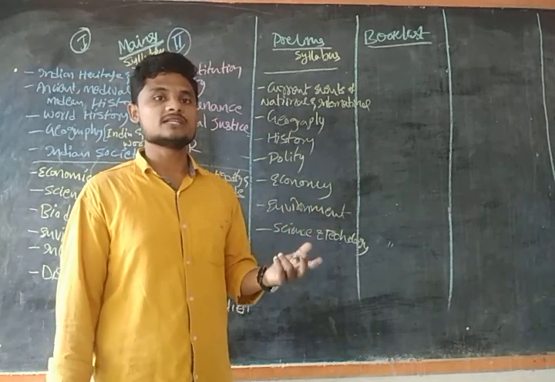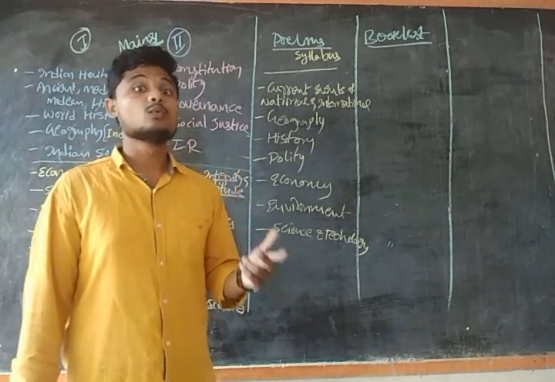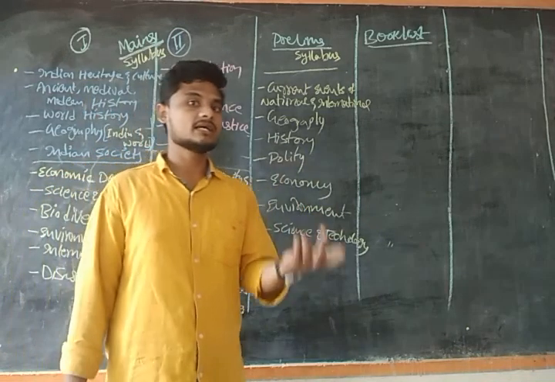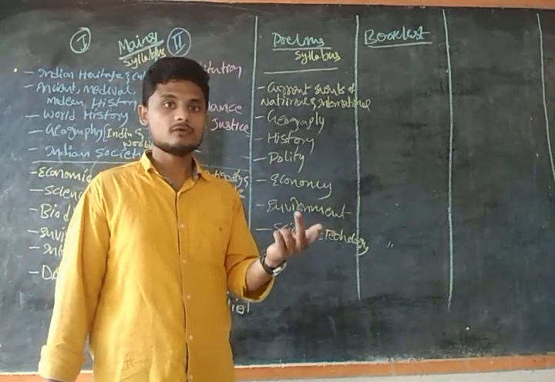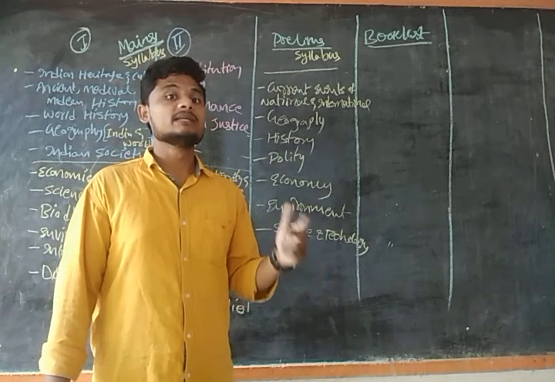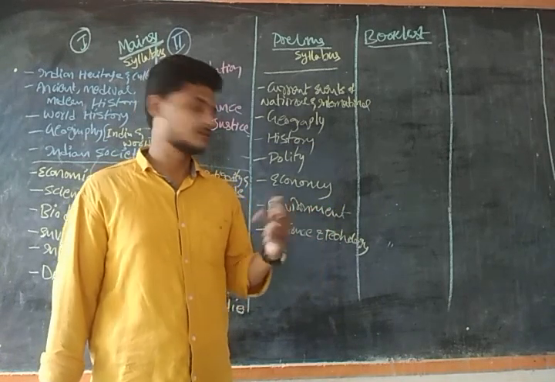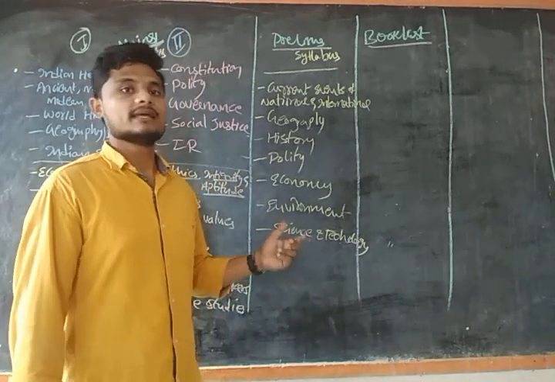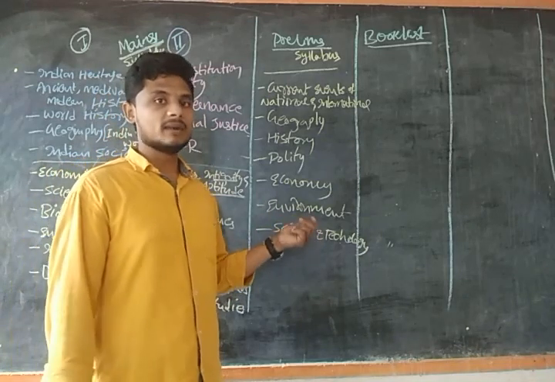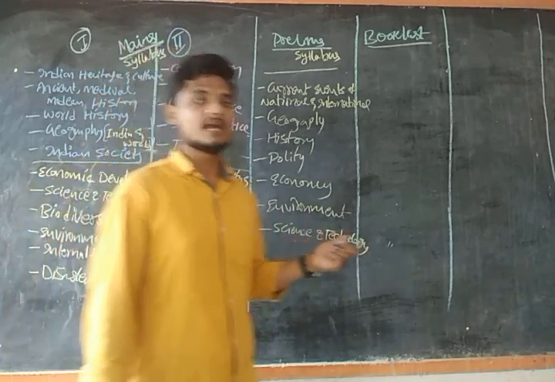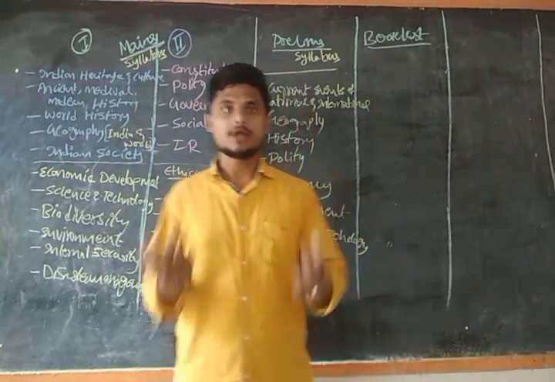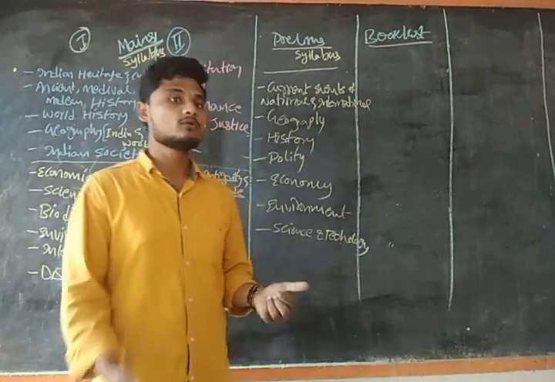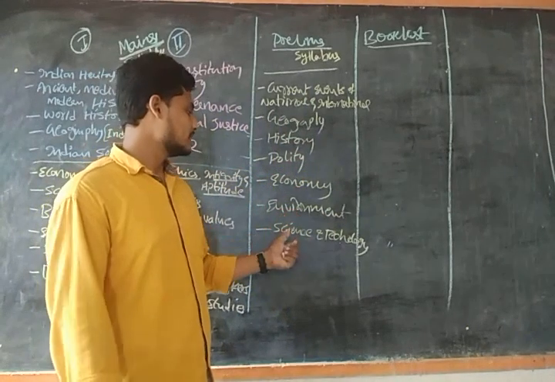In climate change we have the acidification of the oceans, the ocean systems, greenhouse gases, and the melting of the Arctic ice. All those things come under climate change. And then biodiversity: the biodiversity of plants and animals, and Indian biodiversity. What are the measures to conserve biodiversity? Those things will be taken up in the environment. And then science and technology.